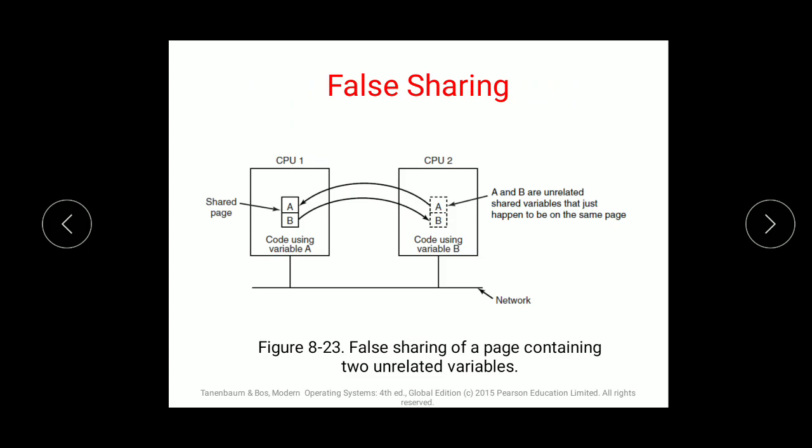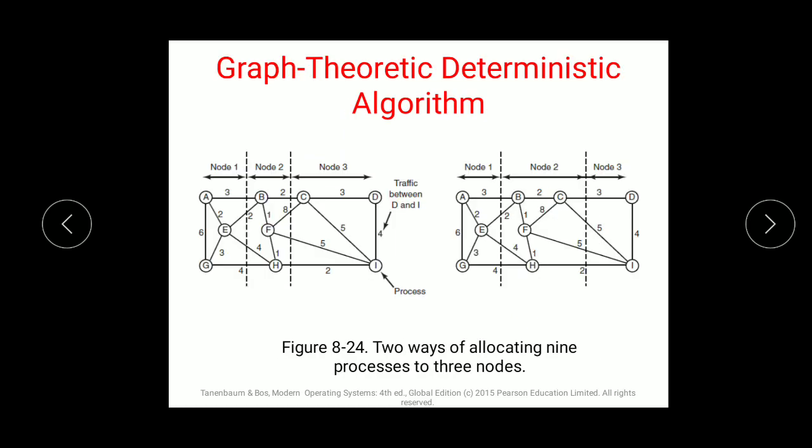So false sharing is done according to distributed shared memory only. That is, reference pages will be given and they will be unrelated shared variables that just happen to be on the same page. They will show as a replicated copy for another machine, but it is actually not related to that processor. But still, to complete that work, we do false sharing. That is, creating a false copy is called false sharing.